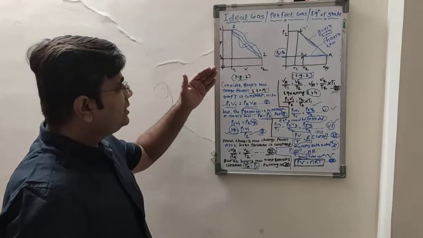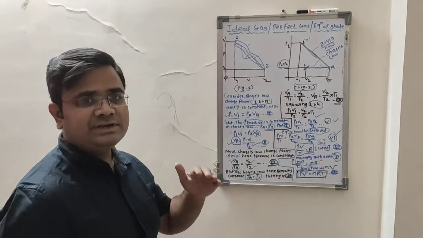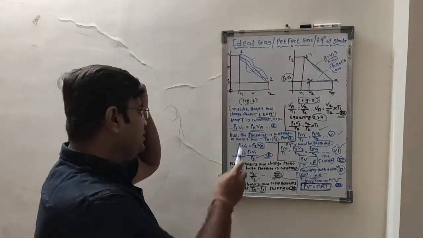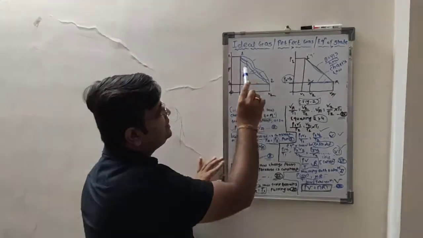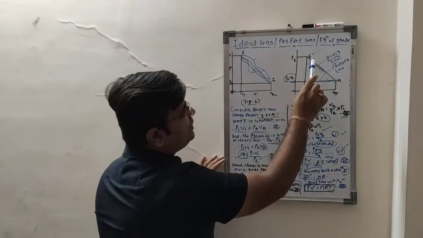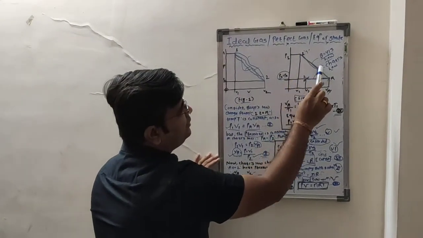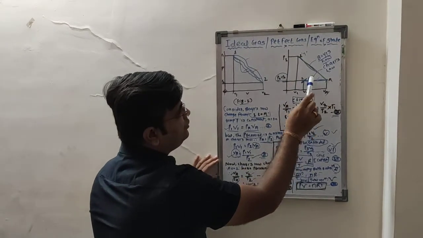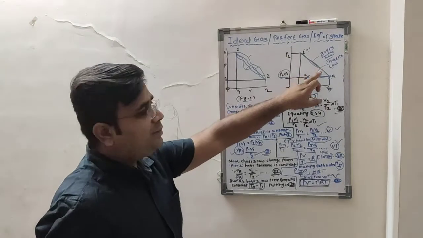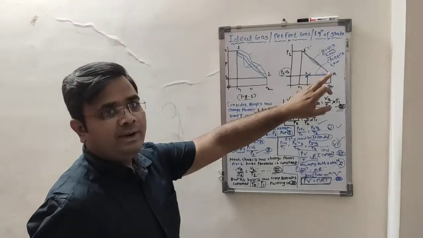Now, what is the sequence of getting this equation? Again we will revise it once. See, there are infinite number of possibilities from point 1 to point 2. So what we are going to do, we have selected the path which is very well known, 1 to A and A to 2. These are the two paths. The first path will be covered by Boyle's law, the second will be covered by Charles law.